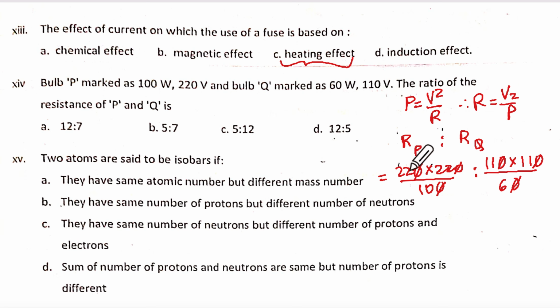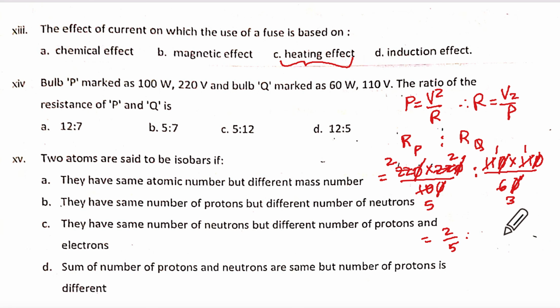11 twos, 11 ones, 11 twos, 11 ones. In the denominator, 2 fives, 2 threes. One of the zeros of 110 will remain. I cancel this and this and this and this. Then I cancel this and this.